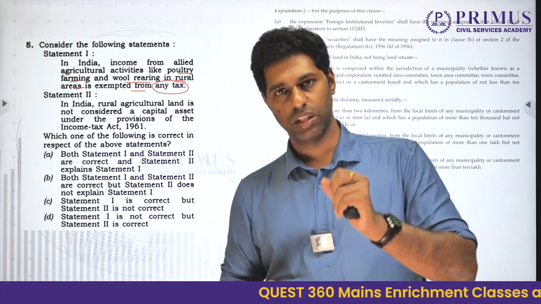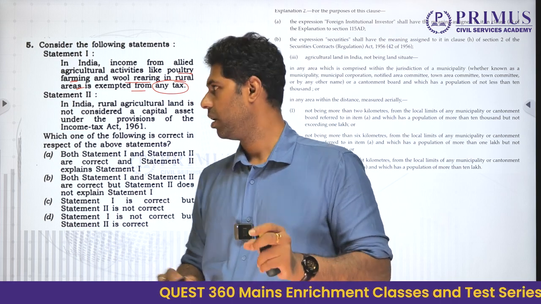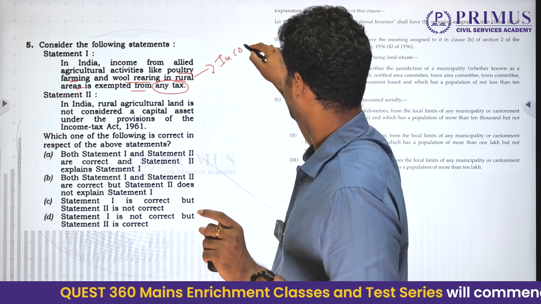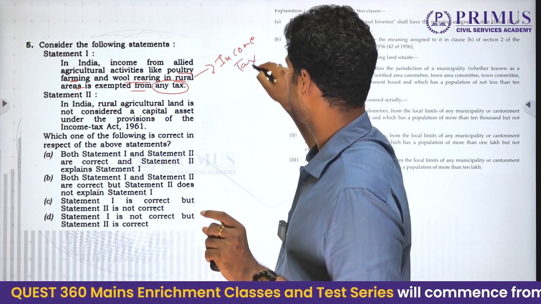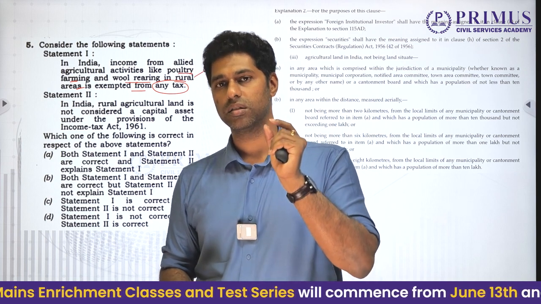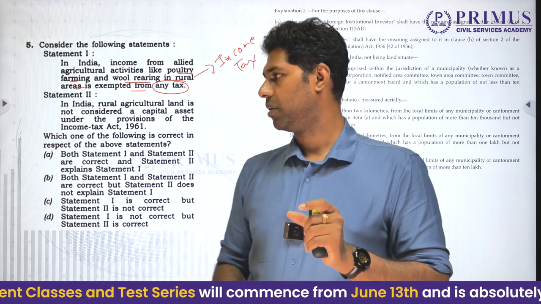Actually, they're exempted from GST, but they're not exempted from income tax, right? There is income tax which is levied on poultry farming, whatever earnings come. This is considered as business income. This is not considered as agricultural income, right? This is considered as a business income.